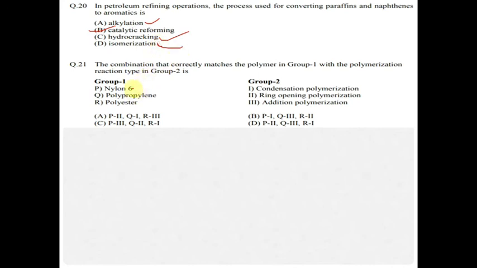Nylon 6. Okay, so we have to match it with this. Nylon 6 is a ring opening polymerization. Polypropylene is addition. Propylene is multiplied n times, so it is addition. Polyester is condensation, we all know. So the option P2 Q3 R1 is option D.